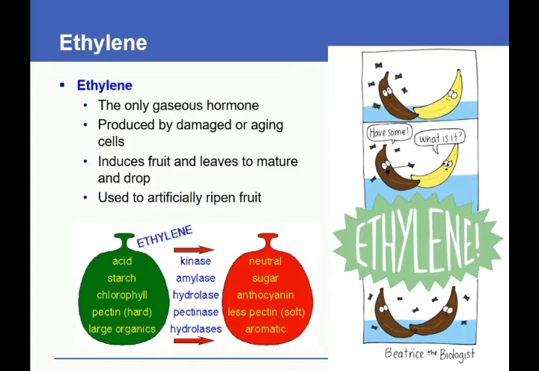Ethylene. Ethylene is the only gaseous hormone. It is produced by damaged or aging cells. It induces fruits and leaves to mature and drop. It is also used to artificially ripen fruit.